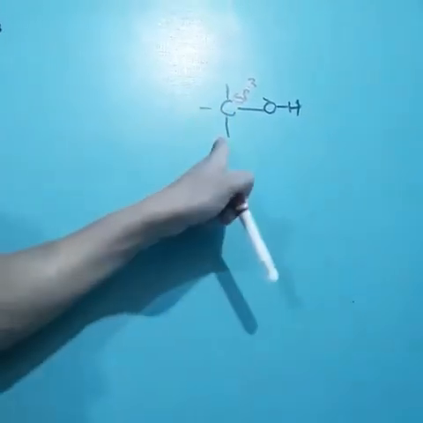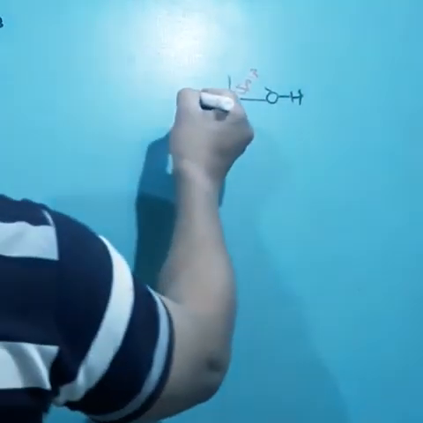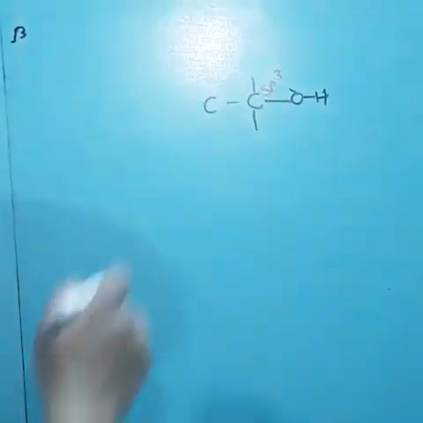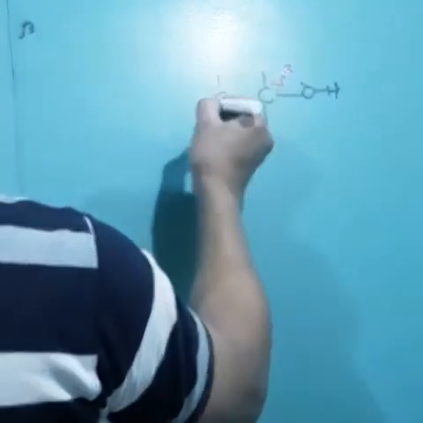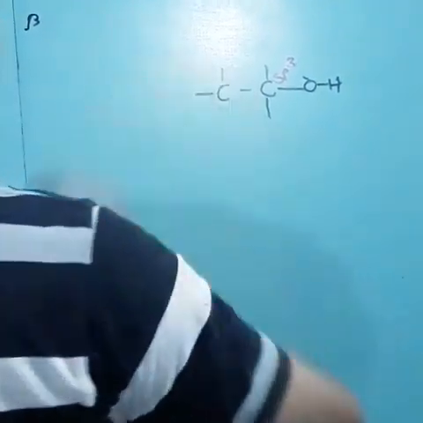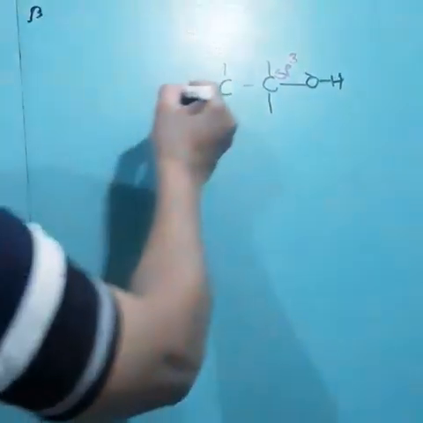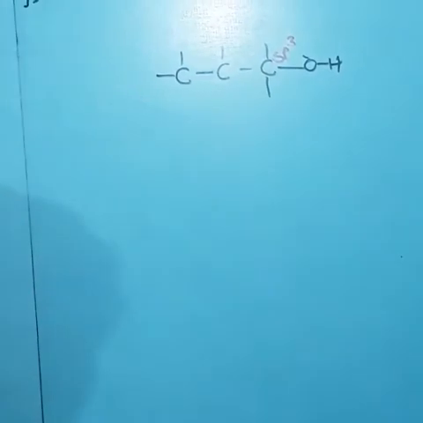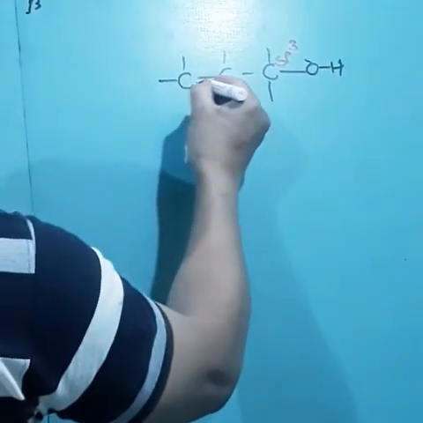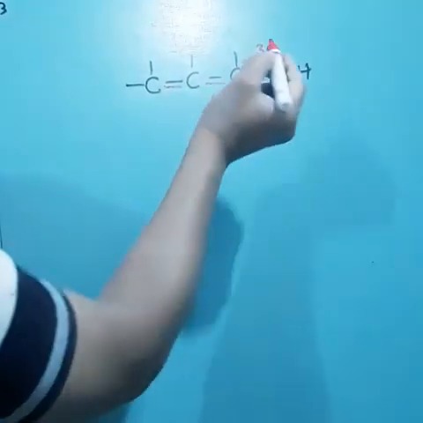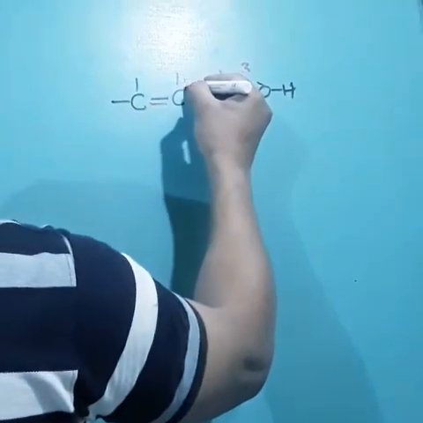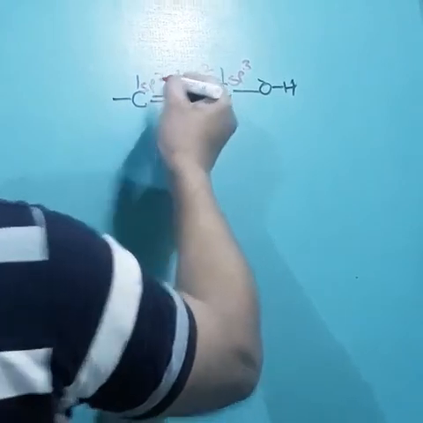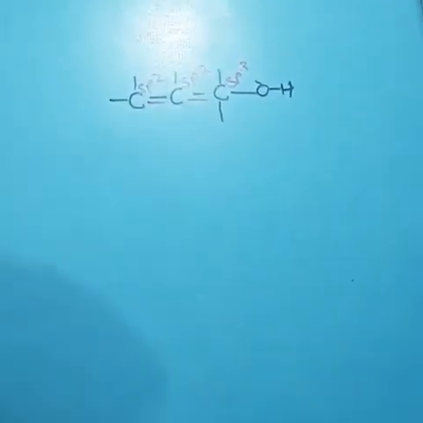But now the next carbon is attached like that, and the next one is like that. Now what about here? Here, to complete valency, we have to put a double bond. That means now sp3 is attached with sp2 and subsequently again attached with an sp2 hybridized carbon atom.